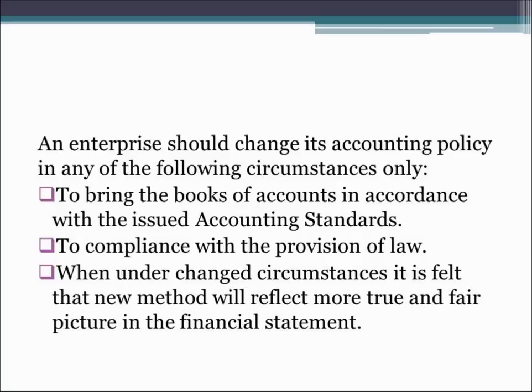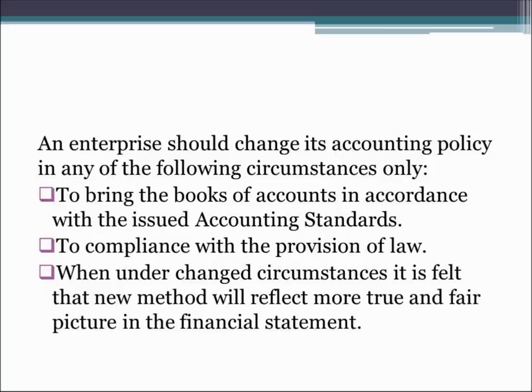Sometimes there is a change in the law, which requires enterprises and companies to bring their books of accounts in line with that law and that change. So that requires a change in accounting policy.